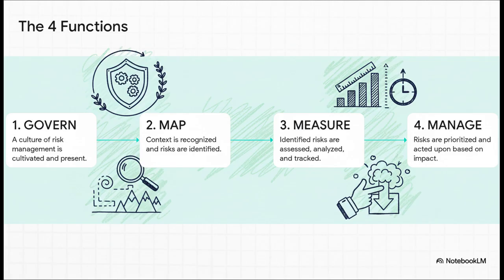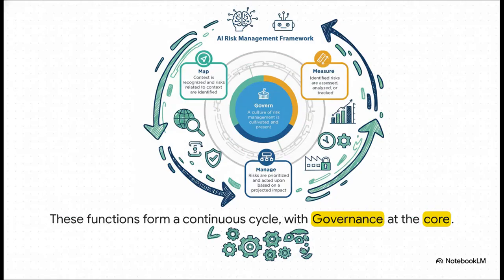It's super simple and easy to remember. You set the rules of the road. You figure out what could go wrong, you keep an eye on those risks, and then you do something about them. It's a cycle you just keep repeating. And you can see right here how it all fits together so beautifully. Map, measure, and manage are in this constant loop. But look what's sitting right there in the middle: govern. That's so important. It shows that governance, setting up that culture of risk management, isn't just step 1. It's the heart of the entire process, influencing everything else you do.